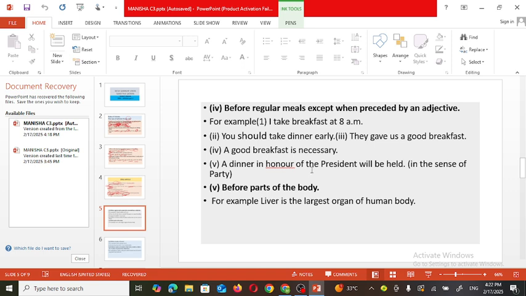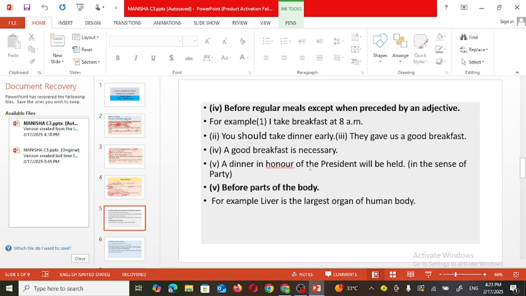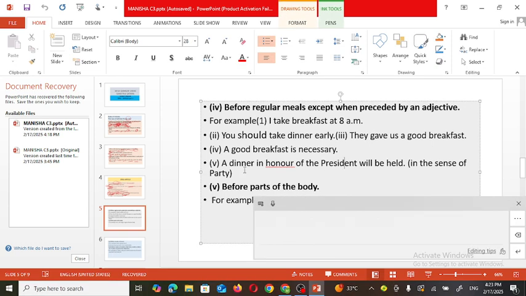A dinner in honor of president will be held. So here we are talking about the dinner, and that dinner in the honor of president, that full part is the subject. Okay, so before president the article is used.